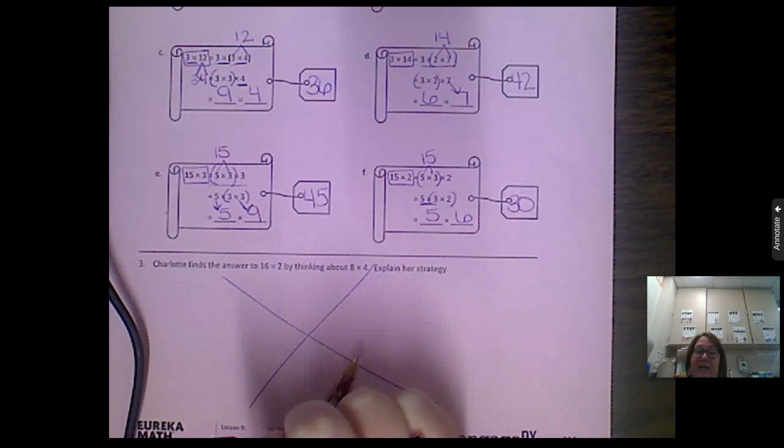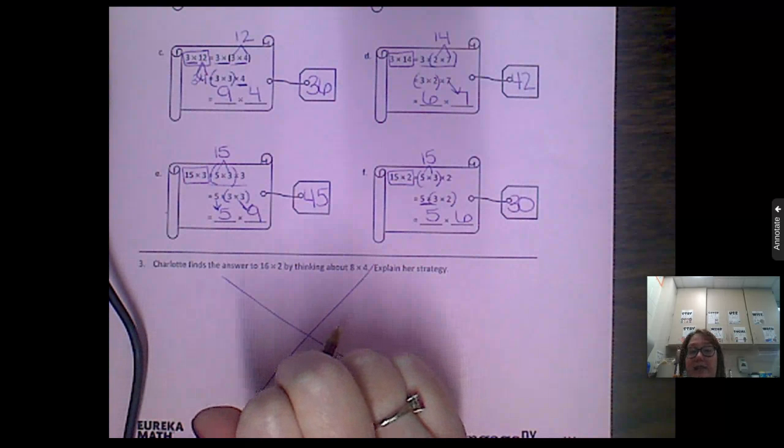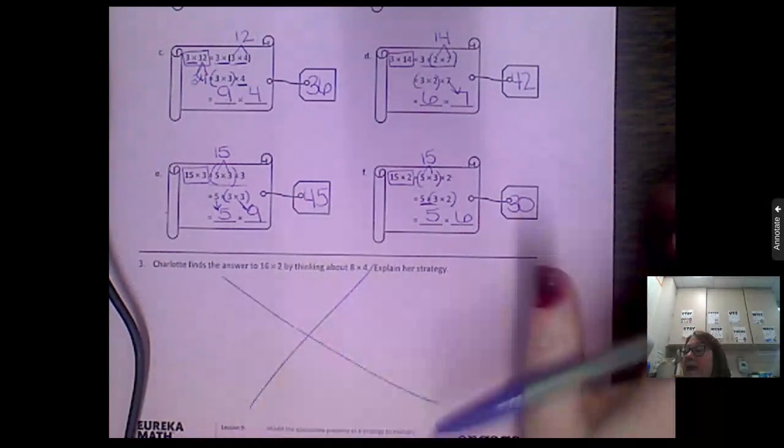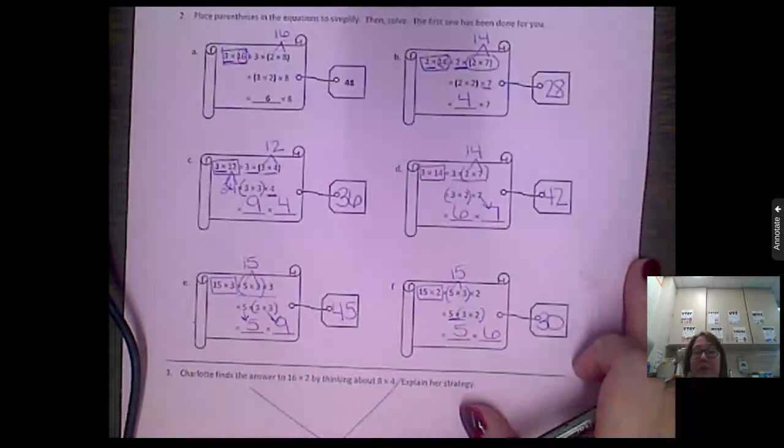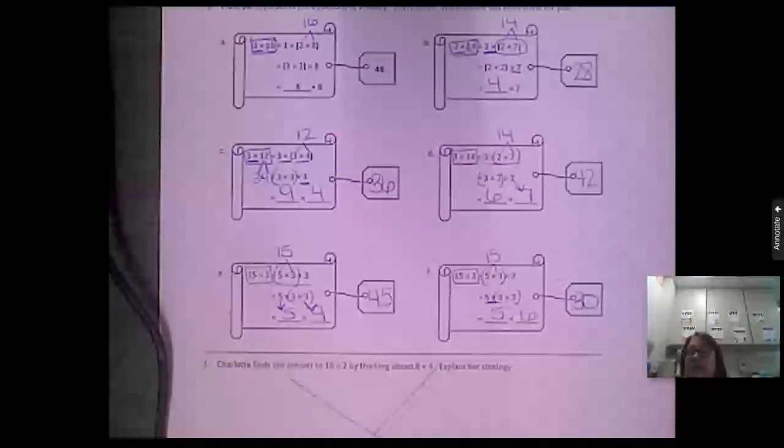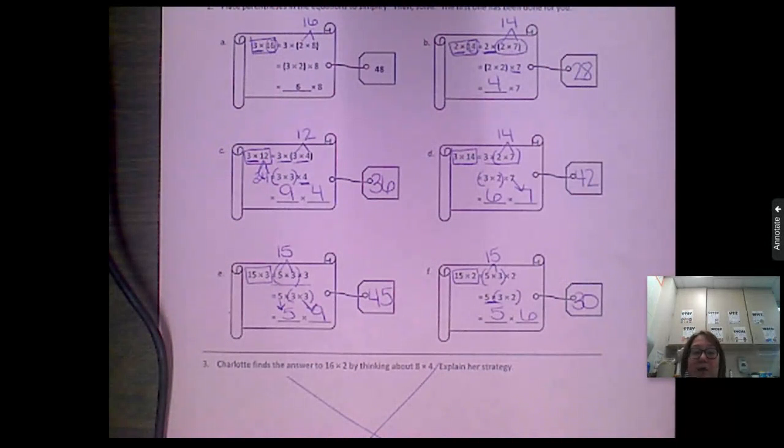Nice job today, kiddos. So that was us practicing the associative property. And again, I kept talking about it all the way through, but that associative property tells us that we can move parentheses to help make it easier for us to solve a problem with multiplication all the way through.